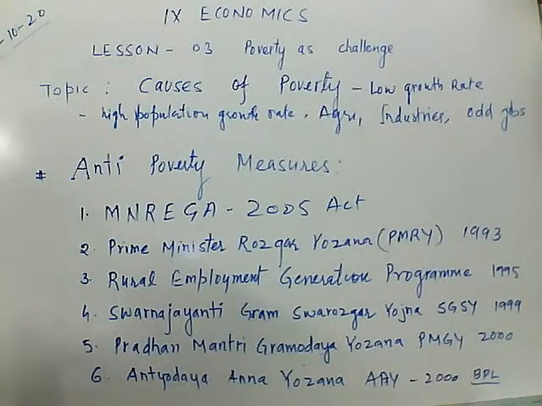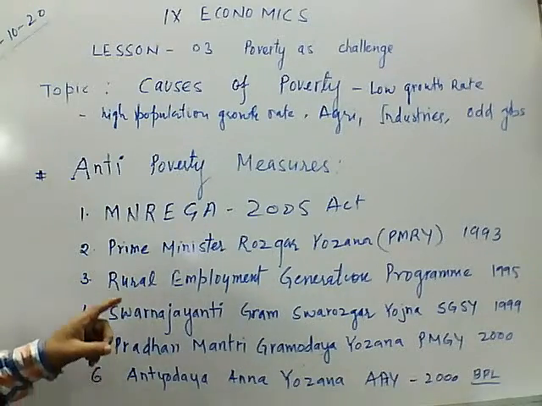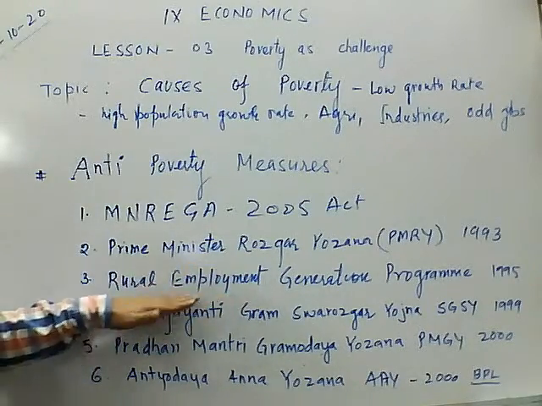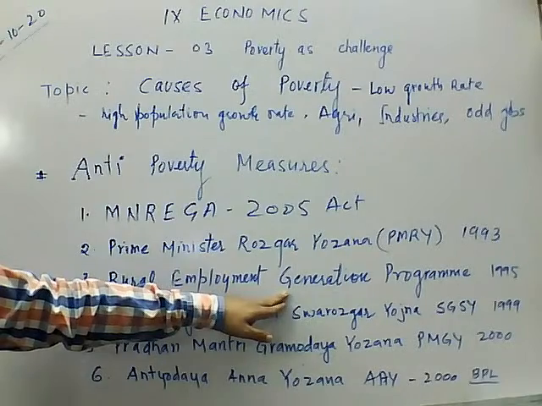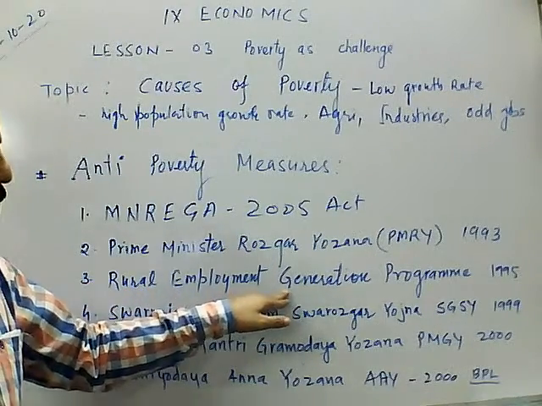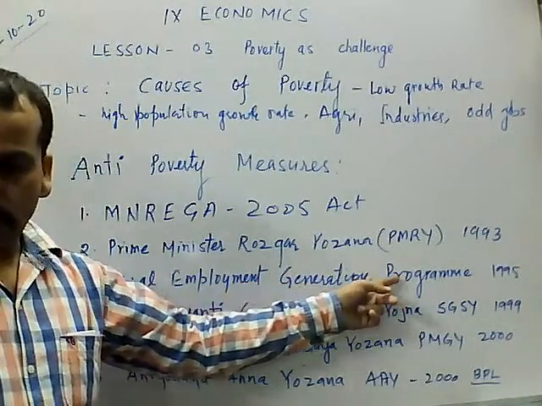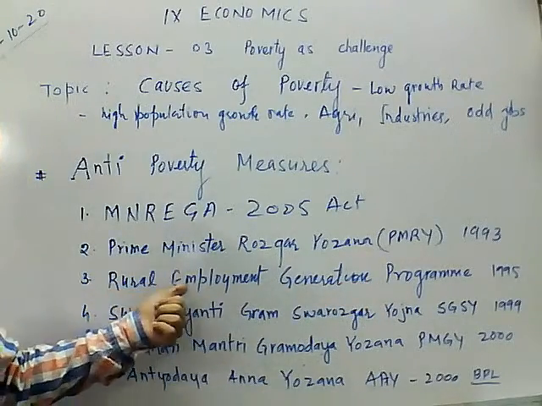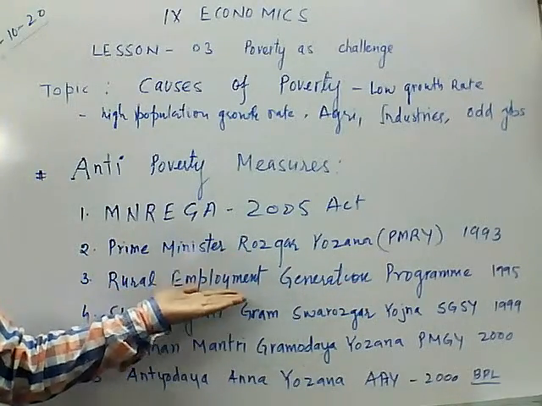The aim of this program is to create self-employment opportunities in the rural area.